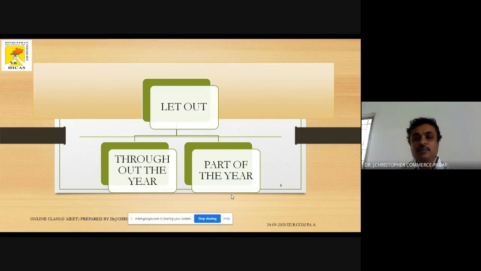What do we mean by partial let out? It means the house is let out for a part of the year. For example, out of 12 months in a year, it may be let out for 5 months and remain vacant for nearly 7 months. So this is called let out part of the year. Part of the year it is let out, part of the year it is vacant. These are another type in the let out.